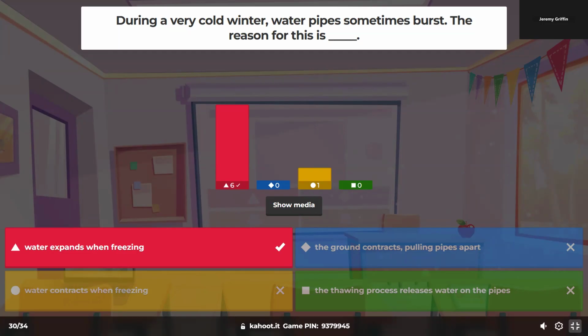Because if you put an ice cube in water, does that ice cube sink to the bottom of the glass or does it float to the top? Floats to the top, right? Because ice has less density than liquid water. Right? Why is water an exception to most materials?